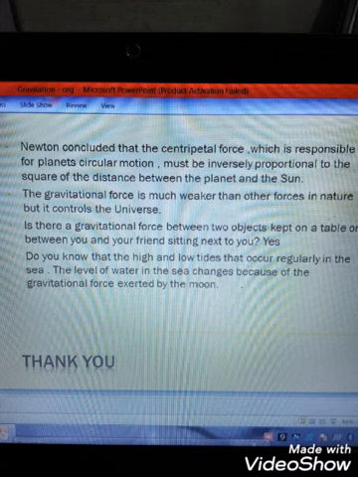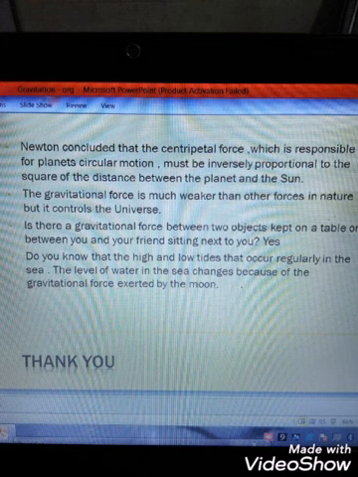By this equation, Newton concluded that the centripetal force, which is responsible for the planet's circular motion, must be inversely proportional to the square of the distance between the planet and the sun. The gravitational force is much weaker than other forces in nature, but it controls the universe and decides its future.